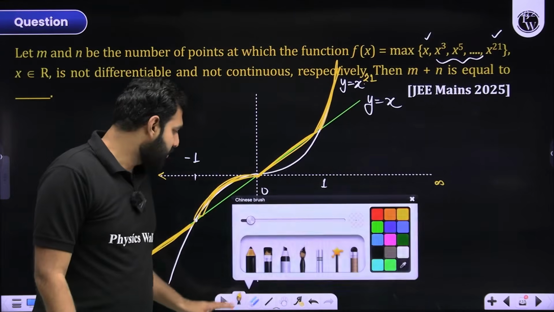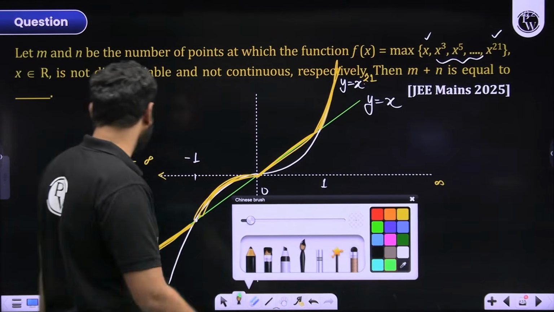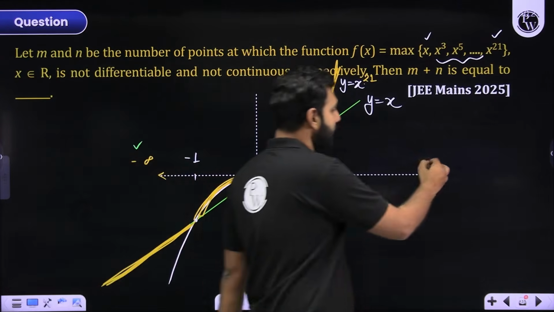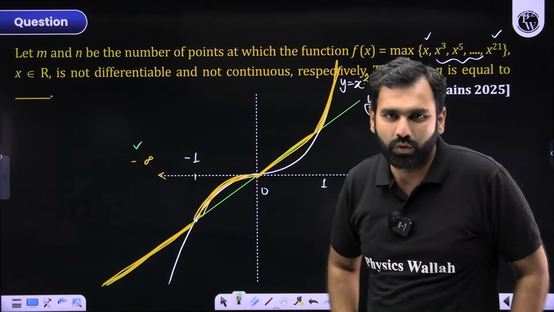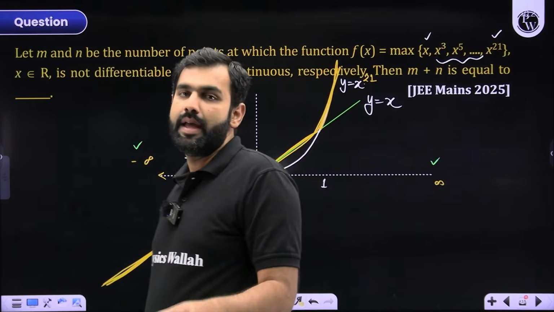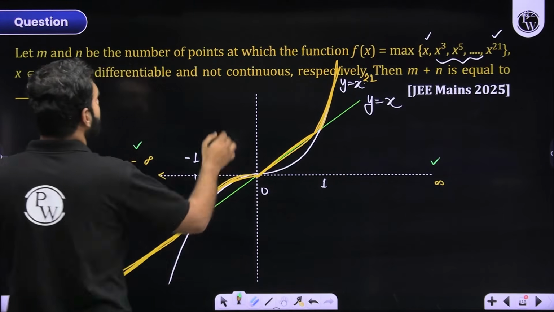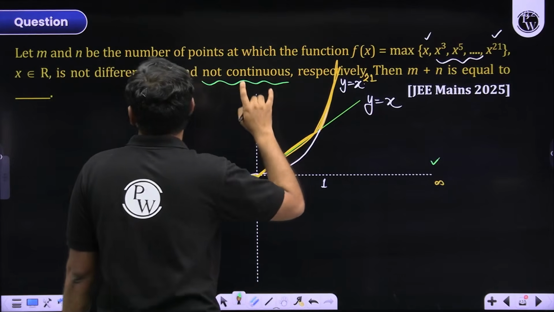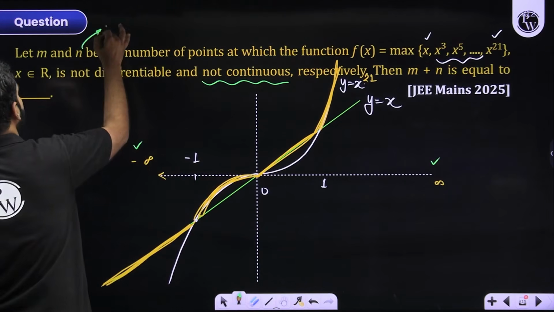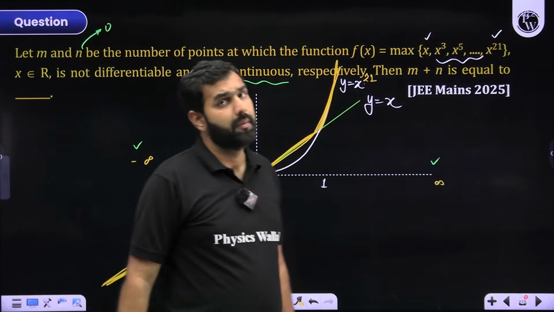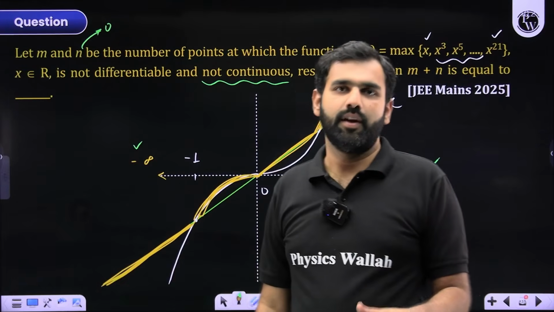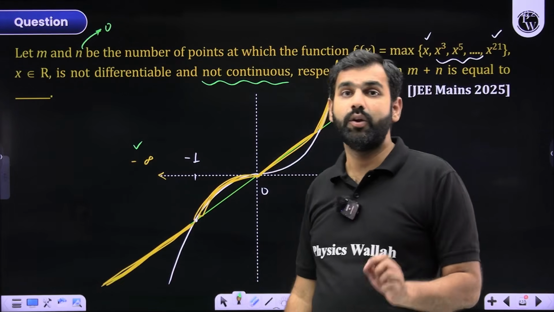Now, as we all can notice very clearly that from minus infinity to plus infinity, the graph doesn't break, which means it is continuous. And if it is continuous, the points of discontinuity will be 0. So if they are asking you non-continuity based points, then I'll say the value of n will be 0. Do you all agree with this? But again, when somebody asks a question related to differentiability, I'll say look at the sharp turns.